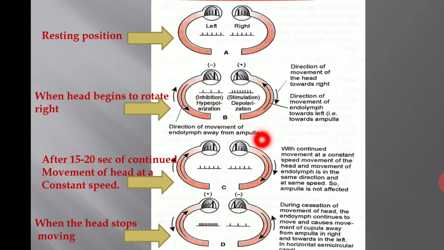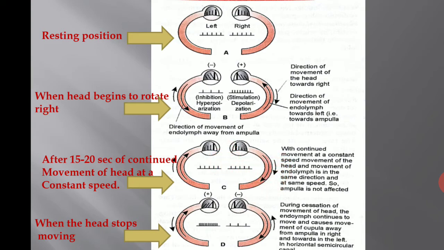Now, after 15 to 20 seconds of continued movement of the head at a constant speed, what happens here? The movement of the endolymph is in the same direction and at the same speed, so the ampulla is not affected. So there is no stimulation of the hair cells present in the ampulla. There is neither depolarization nor hyperpolarization at a constant speed.